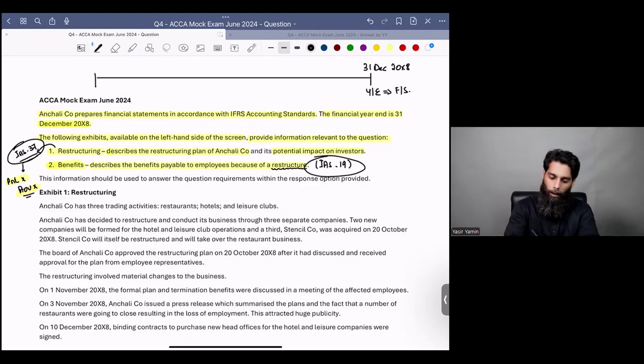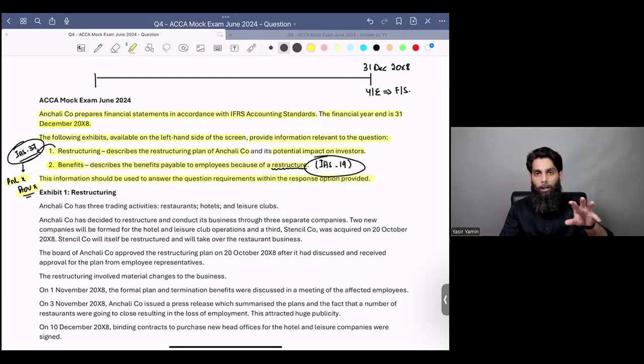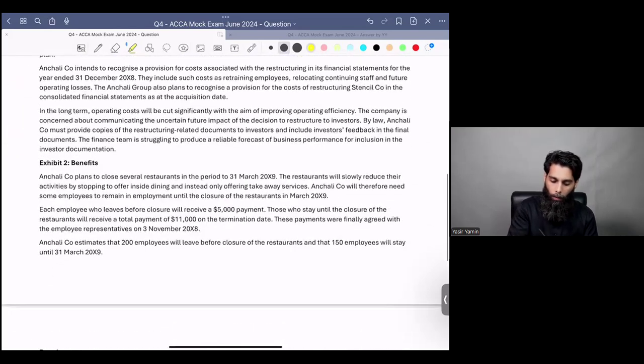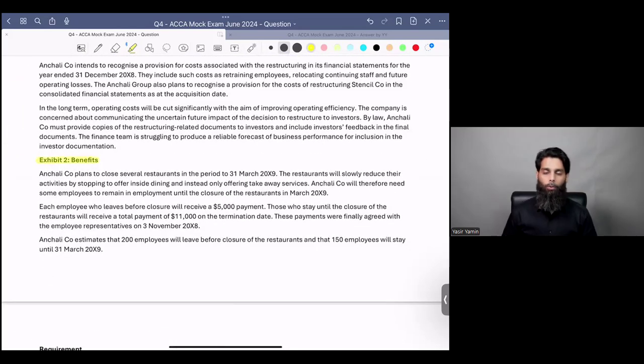All right. Then you see that this information could be used to answer the question requirements within the chosen response options provided. Now, while you are in your examination question, you would be provided with two exhibit options. There will be exhibit number 1. And then if you move forward within the question, there will be exhibit number 2. I always suggest to students that you do not open the exhibit until you have seen the requirement.